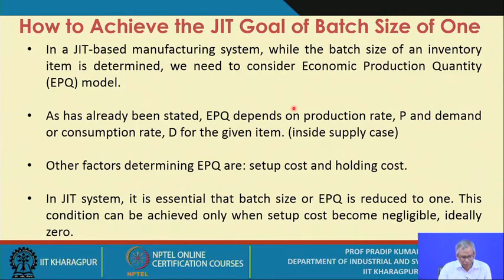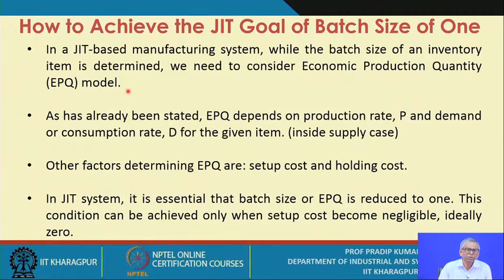So you have to have this logic to justify why a batch size of 1 is well acceptable. Now in order to achieve this condition in JIT based manufacturing systems, while the batch size of an inventory item is determined, we need to consider the economic production quantity model. You are already aware of the EPQ model. When you go for the EOQ model, it is essentially an outside supply case, whereas if you opt for the EPQ model, the economic production quantity model, it is a self supply case.